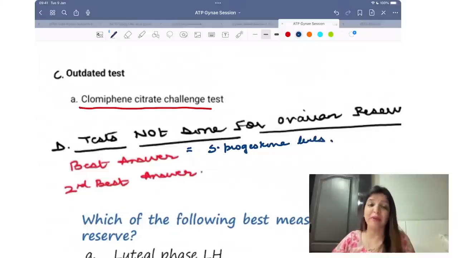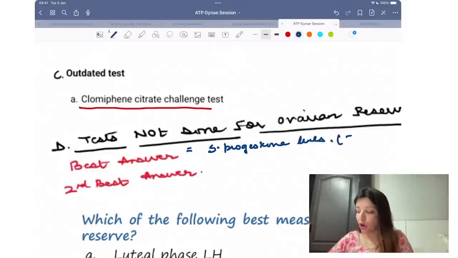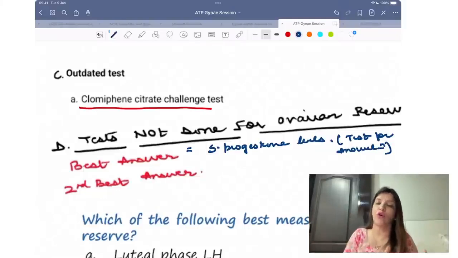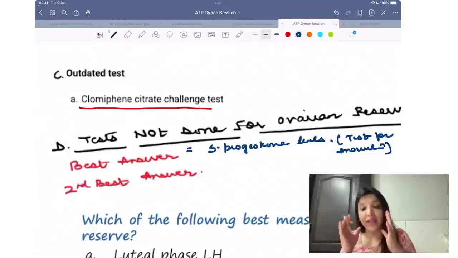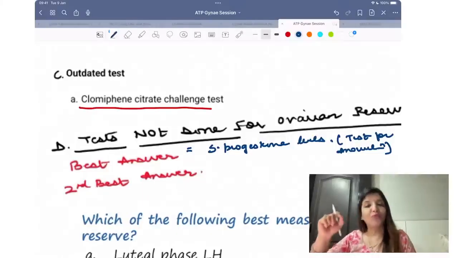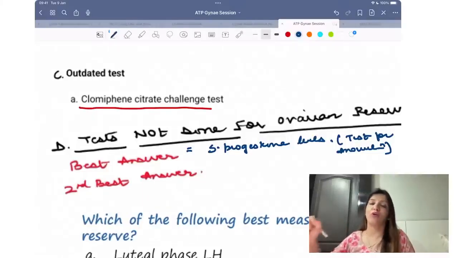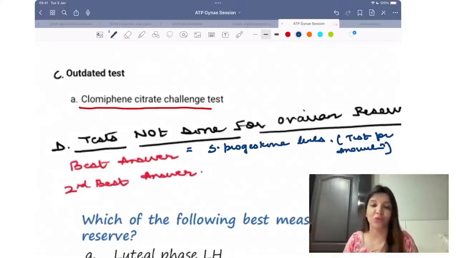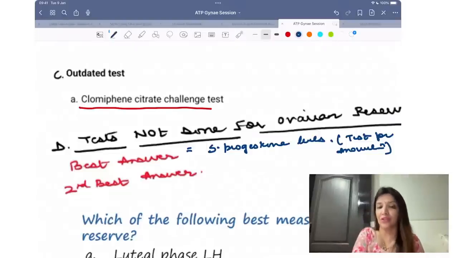Please remember, we have just done serum progesterone levels. It is a test for anovulation. It is not a test for ovarian reserve. How will they confuse you? They are going to confuse you. All of the following tests are done for ovarian reserve except option A inhibin, option B FSH, option C progesterone, option D AMH. And now you will get confused. So remember, progesterone is not a test for ovarian reserve.